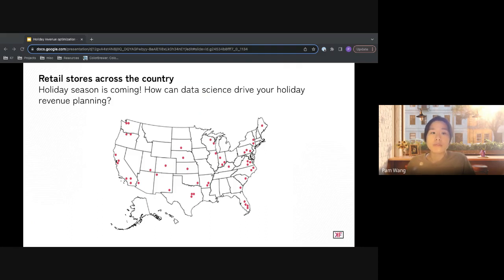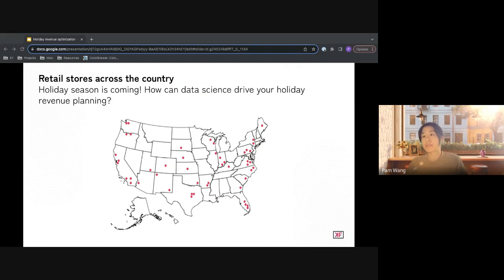One critical reason for these performance differences is a range of constraints, including, say, store space, location, population in the area, and demographics. Given these differences, it is critical to estimate a reasonable opportunity. For example, it wouldn't be realistic to expect a small store to perform as well as a large one during the holiday season. So how do we go about this?